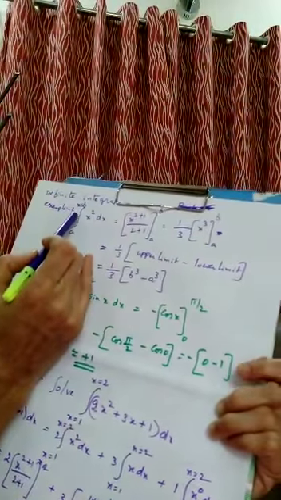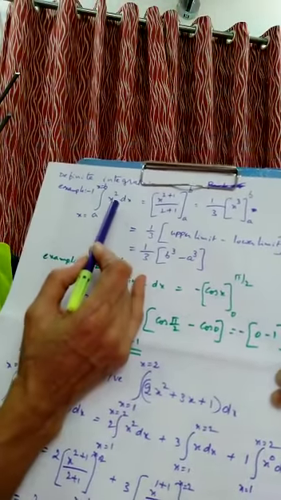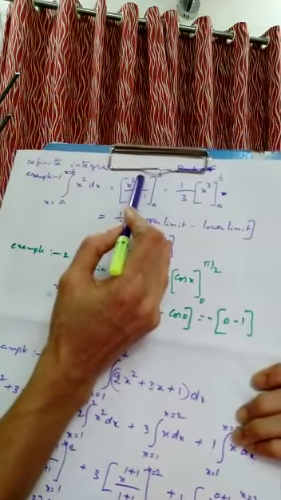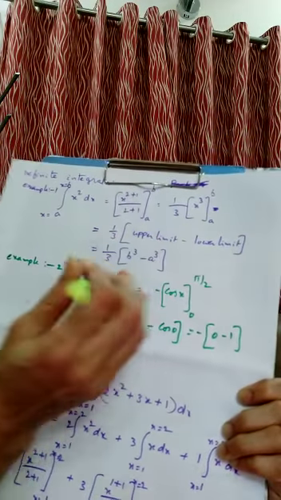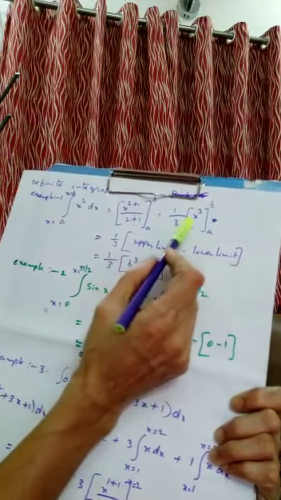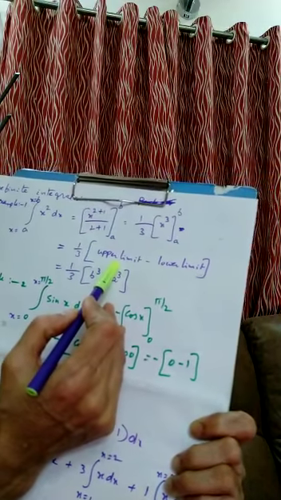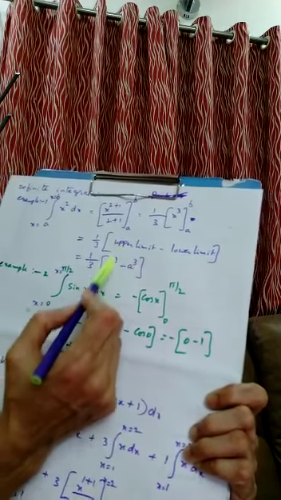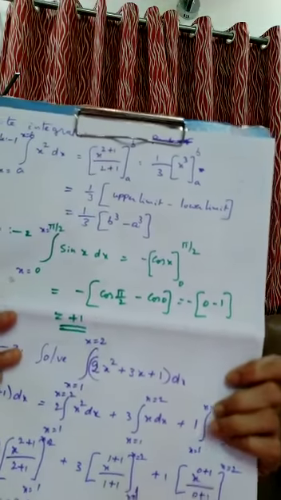In this example, see here clearly, evaluate the integral from a to b, the value of x varying from a to b, of x square dx. You know how to integrate x square dx. X raised to 2 plus 1 upon 2 plus 1, and the limits are a to b. Then 1 by 3 you take outside, x cube, and the limits are a to b. First you apply the upper limit in place of x, then minus lower limit. That is the definite integral. So 1 by 3 into, in place of x, what will I write first here? b cube minus a cube. In this way we have to study.